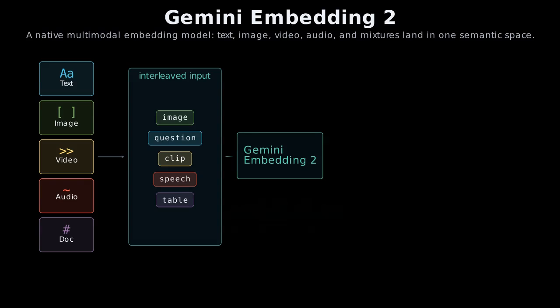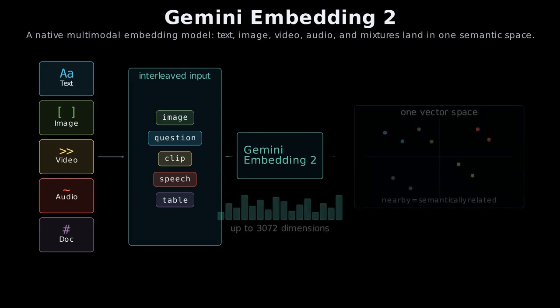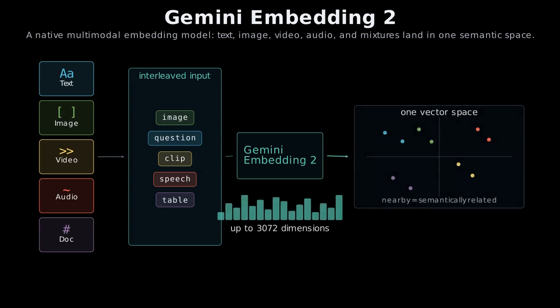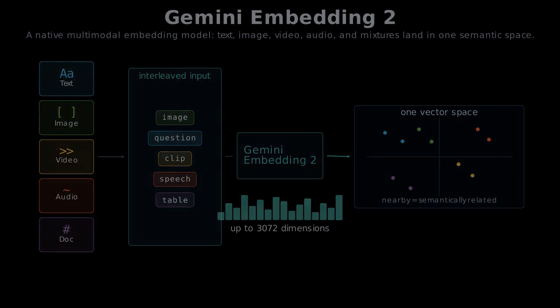The payoff is a single coordinate system. Once everything is a vector, retrieval becomes geometry. Nearby points carry the real promise. A clip and a caption can agree without looking alike. Mixed evidence becomes comparable meaning. The next question is, how does mess become one vector?